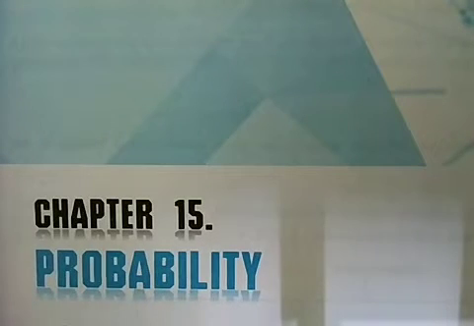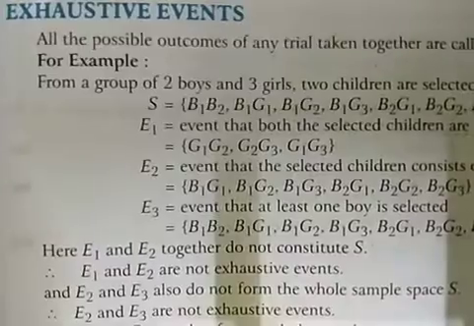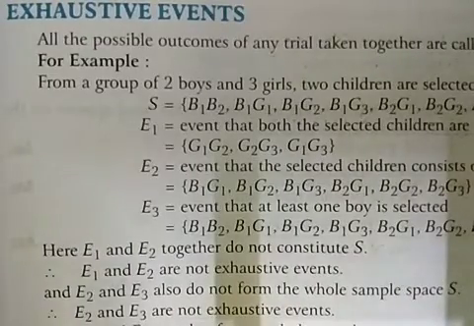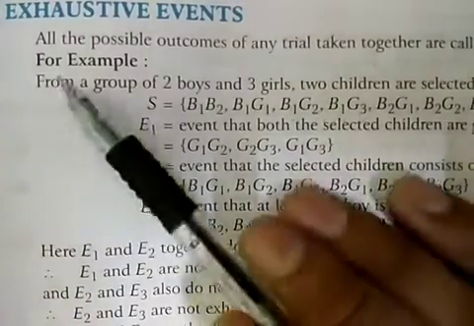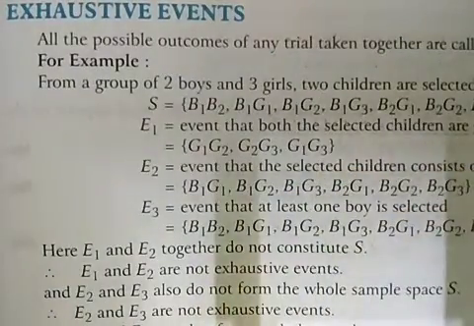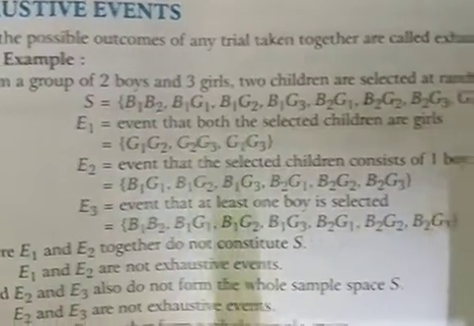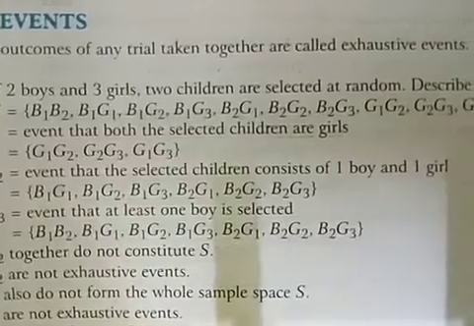Today we will discuss exhaustive events of probability. According to the definition of exhaustive events, all the possible outcomes of any trial taken together are called exhaustive events.